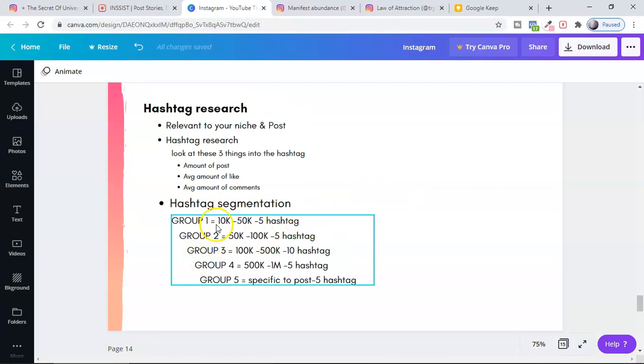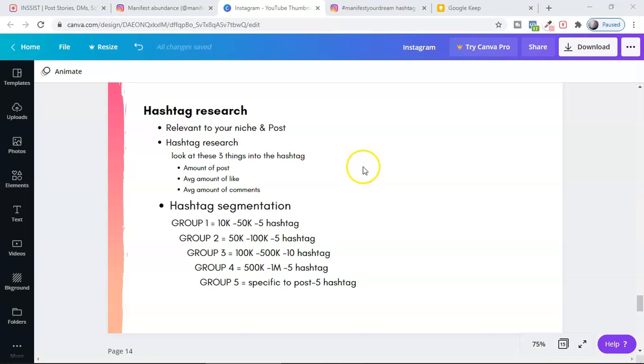What I'm going to do is find 5 hashtags of 10k to 50k posts. The amount of posts in it should be 10k to 50k. Then 50k to 100k, that is 5 hashtags, and 100,000 to 500,000, 10 hashtags, and then 500,000 to 1 million, 5 hashtags. Even here you can create one group of 100k to 500k with 15 hashtags, that is also good. And then 5 hashtags which are specific to that exact post.